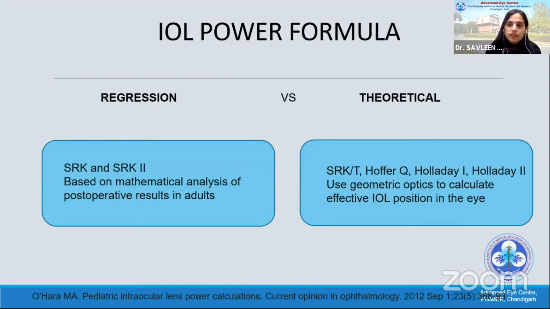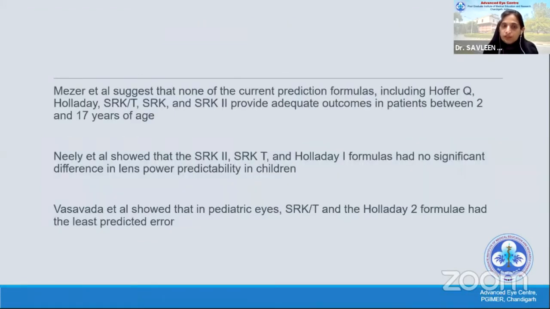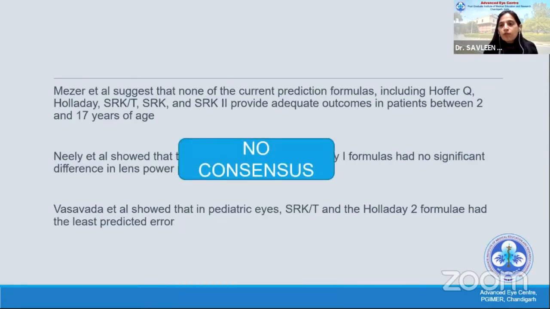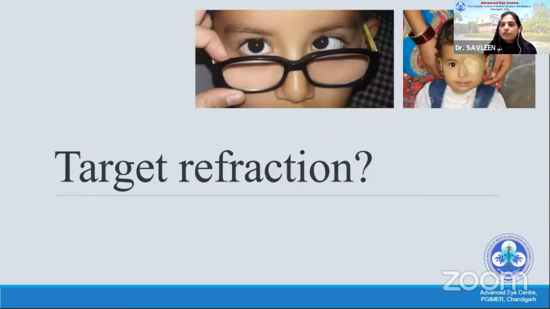We have a lot of regression formulas, theoretical formulas, and we don't know which one to use. There are a lot of studies initially beginning with using the Hoffer-Q formula because they thought it is a small eye, but then came the thought that a pediatric eye is not a small adult eye, so don't treat them as a small eye. We started using the further refined Holladay 1 and then 2 formulas. So at present, there is no formula which is made for the pediatric eye, but we prefer to use the SRK-T and the Holladay 2, which is the most universally and standard-wise available in studies.